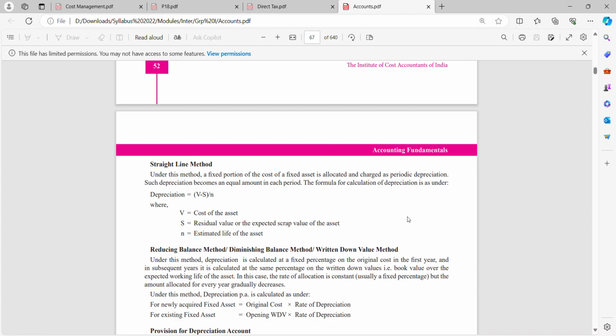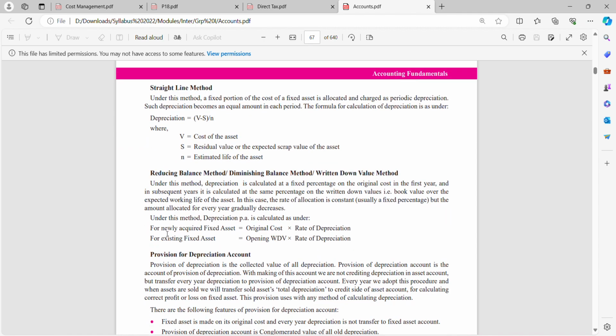So we have depreciation equals cost minus scrap value divided by estimated useful life. So you have the value of an asset minus scrap value divided by estimated life. You'll get the depreciation amount. Then you have the reducing balance method.